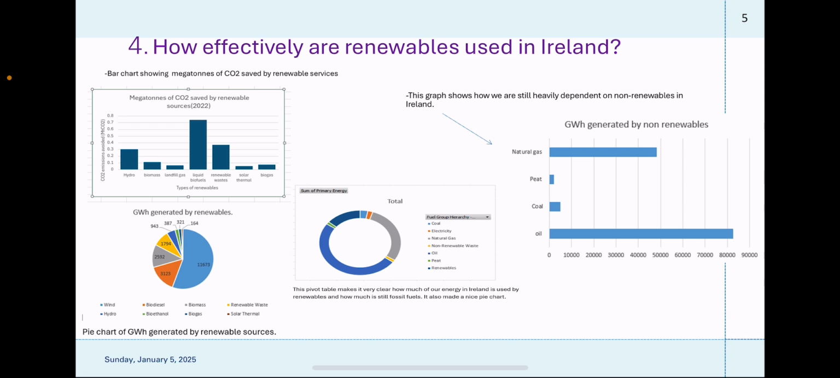Question 4. How effectively are renewables used in Ireland? The bar chart shows megatons of carbon dioxide saved by renewable services. And then below that is a pie chart of GWh generated by renewable sources. And then there's a pivot table, which makes it very clear how much of our energy in Ireland is used by renewables and how much is still fossil fuels. And to the right, this is a graph that shows we are still heavily dependent on non-renewables in Ireland.